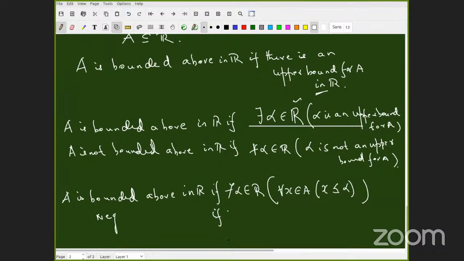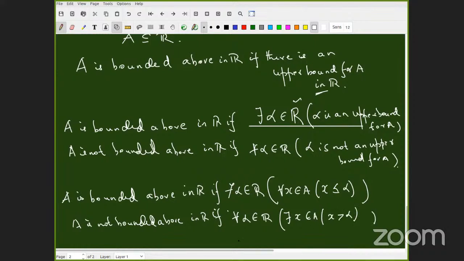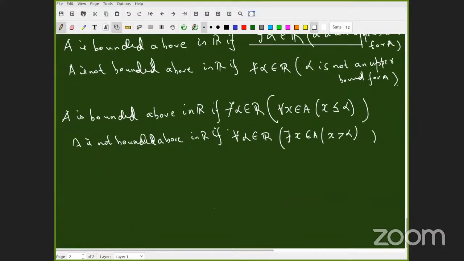A is not bounded above in R if for all alpha in R, there exists x in A such that x is greater than alpha. Very good. That's how I should say the negation. I should start from the left. Not bounded above in R if, for all alpha, given alpha in R, there exists x in A, x is greater than alpha. Okay. So formulate the bounded below exercise.